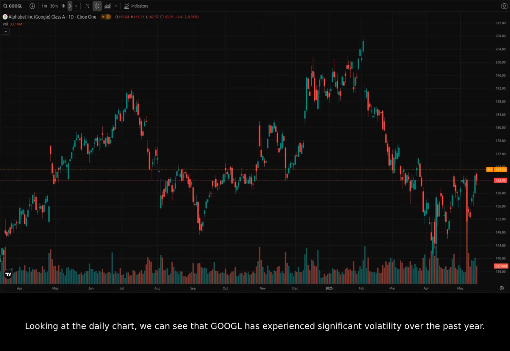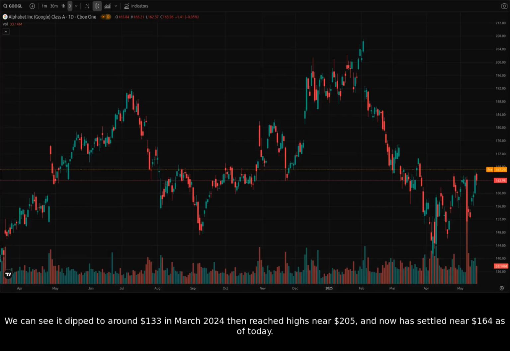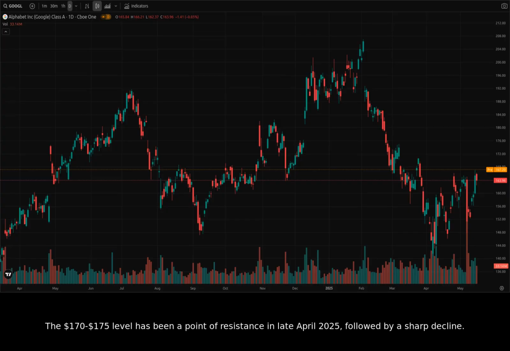Looking at the daily chart, we can see that Google has experienced significant volatility over the past year. We can see it dip to around $133 in March 2024, then reach highs near $205, and now has settled near $164 as of today. The $170 to $175 level has been a point of resistance in late April 2025, followed by a sharp decline. The $160 level appears to be holding as a support for now, but it has been breached before.